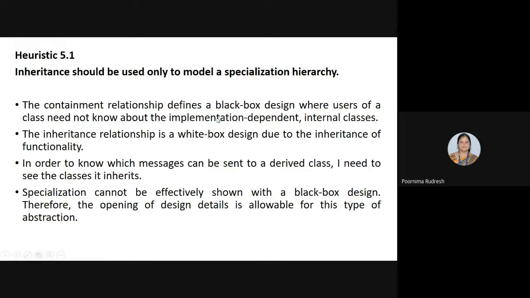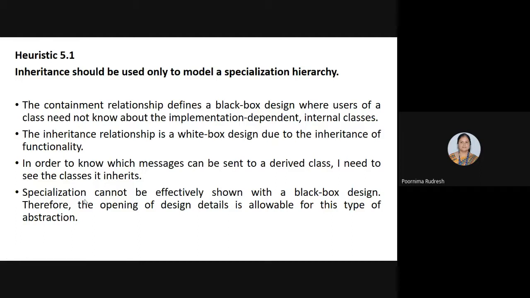So the containment relationship defines a black box design where the users of the class need not know about the implementation dependent on the internal classes, whereas the inheritance relationship defines the white box design due to the inheritance of functionality. Means in order to know which message can be sent to a derived class, I need to see the classes it inherits. See here, if I want to know which messages can be sent to a derived class, then I need to see the classes it inherits.